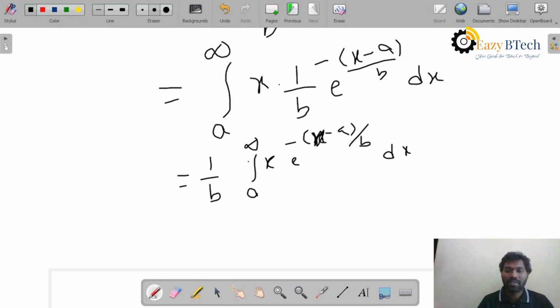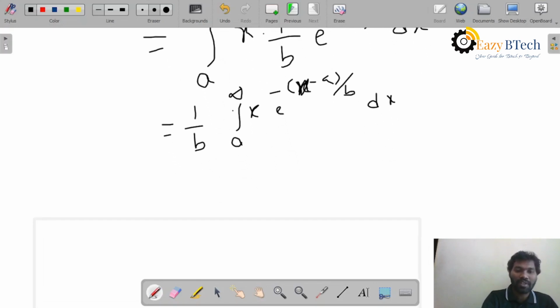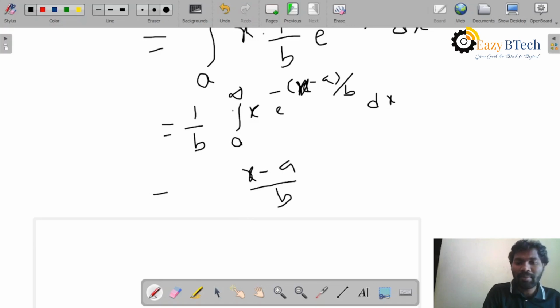Now I have to do this integration. I could use the UV rule, first function into integration of second function, but instead I will take x minus a by b equal to k, some k.